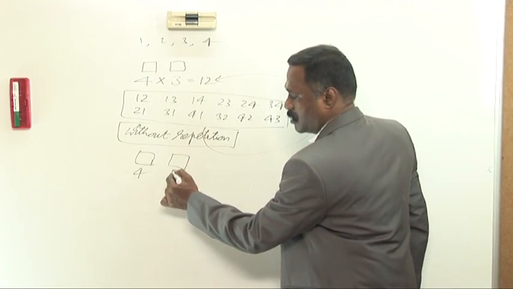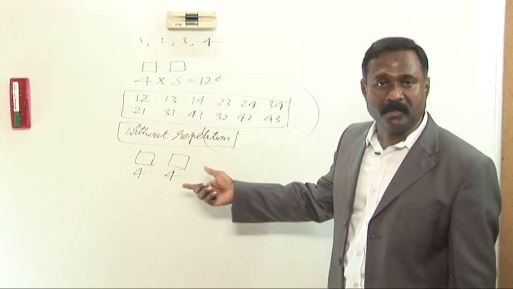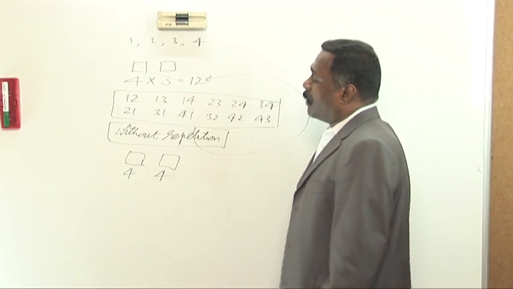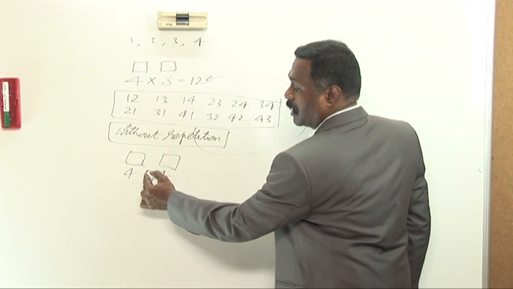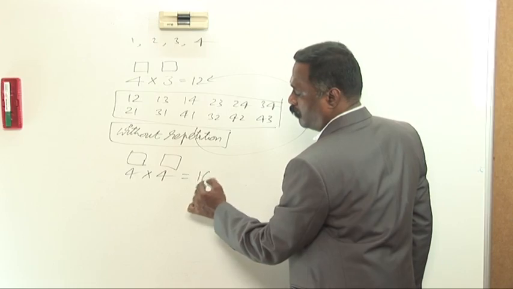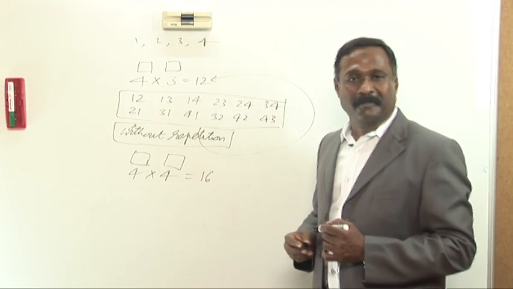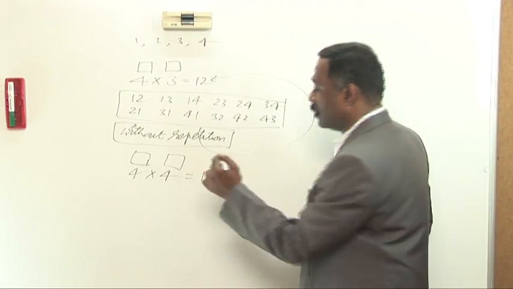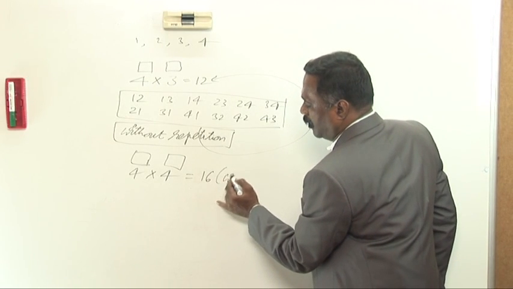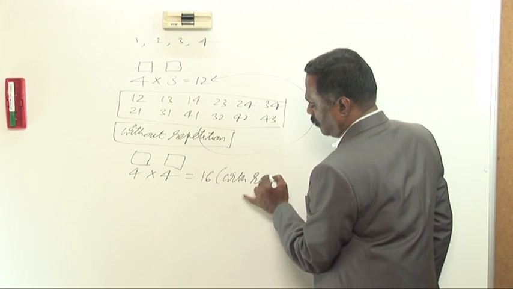In such a case, this operation can also be performed in 4 different ways. Then these two operations, one after the other or simultaneously, can be performed in 4 into 4 is equal to 16 different ways. That's a good question. This is with repetition.